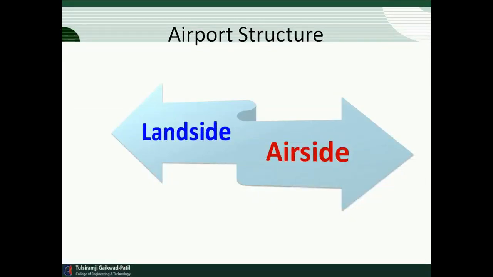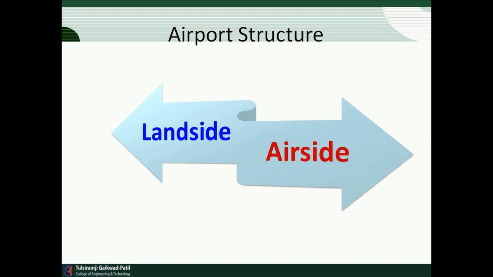Normally airport structures are divided into two parts: one is the land side and the second is the air side. We know that in both cases, when the aircraft is in the air or on the land, we have to provide safety to the passengers and safety to the aircraft.